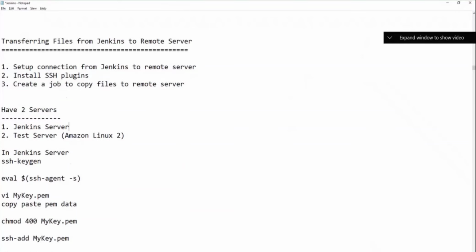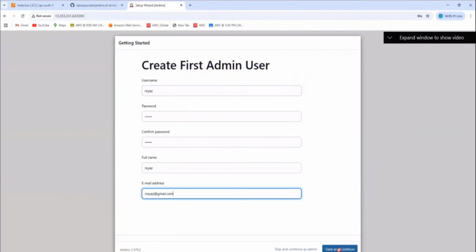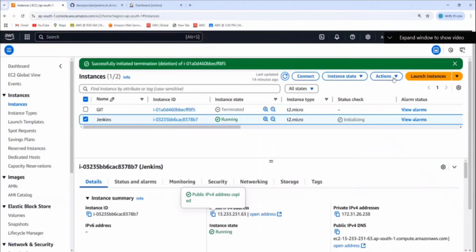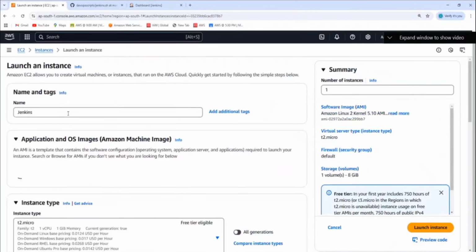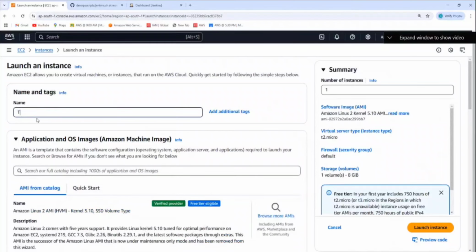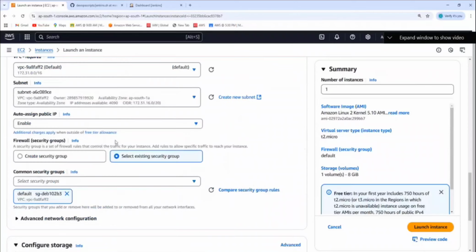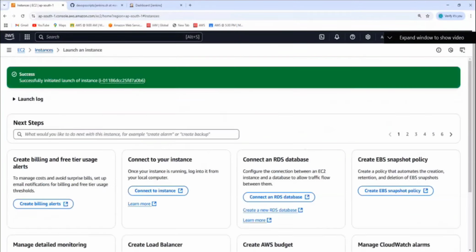Should we go and launch one more test server now? Start Jenkins. Okay, let's launch one more Linux machine. I'll go with launch more like this, and I call it the test server, t2.micro. This is all fine, and go ahead and launch. Meanwhile, that is coming up.